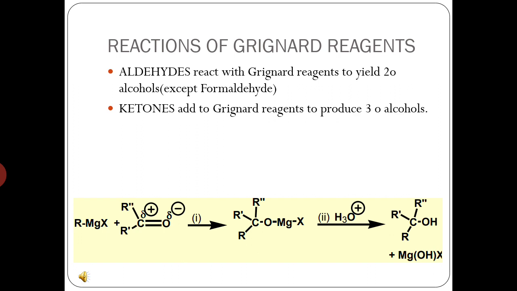The reaction of ketone with the Grignard reagent yields tertiary alcohols. When RMgX is added to the ketone, again the reaction follows the same type of mechanism, and the final product is a tertiary alcohol.